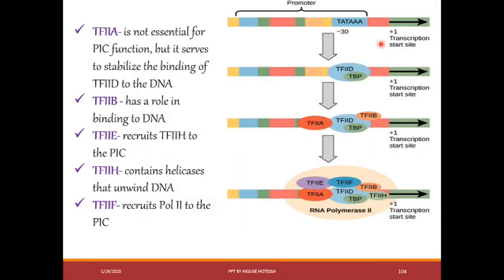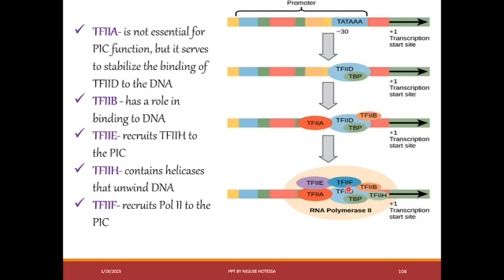Transcription factor A is not essential for pre-initiation complex function, but it serves to stabilize binding of transcription factor D to the DNA.